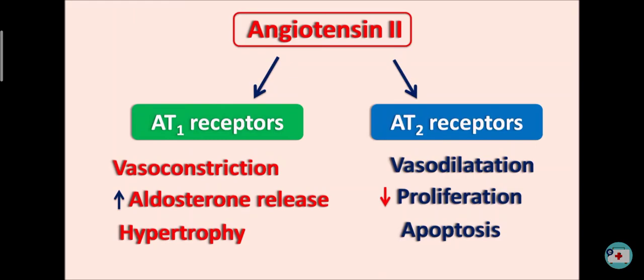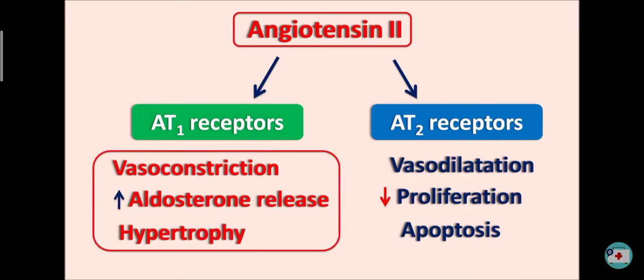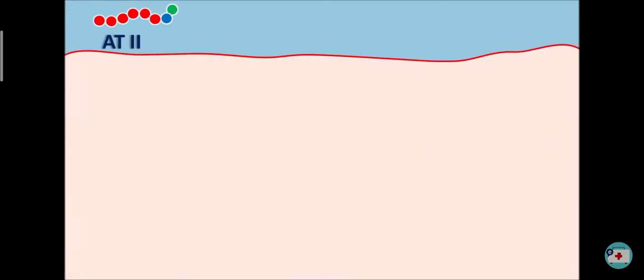Now the pathological roles of angiotensin 2 are related with the AT1 receptors. Interestingly, telmisartan mainly acts on the angiotensin 1 receptors, thereby it prevents the vasoconstriction as well as hypertrophy in the vascular smooth muscle. Now angiotensin 2 is the octapeptide which can act on the AT1 receptors. These AT1 receptors are G protein coupled receptors with 7 transmembrane units.